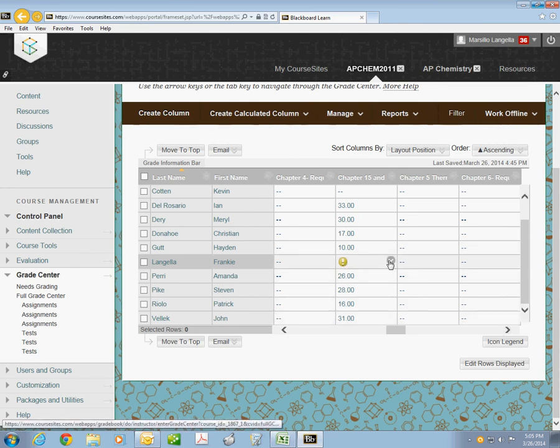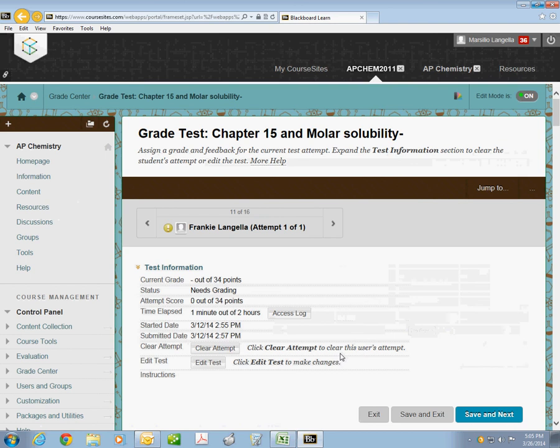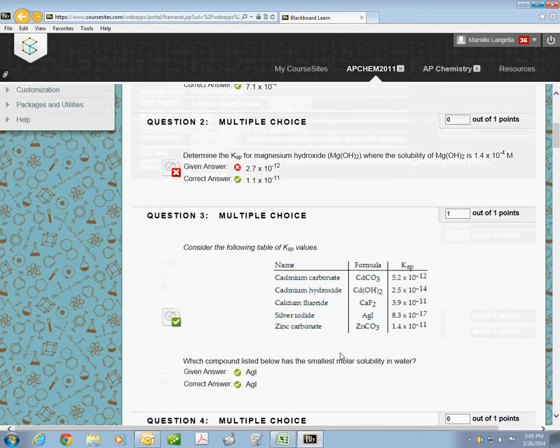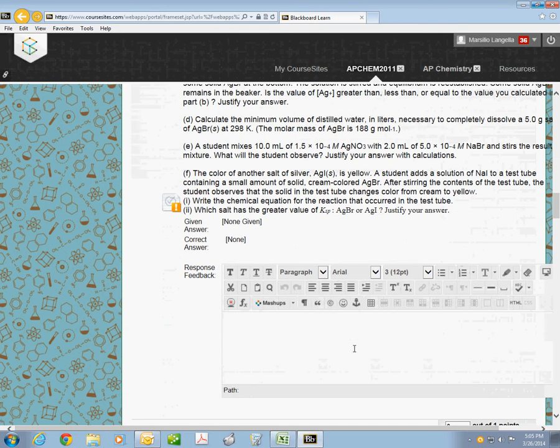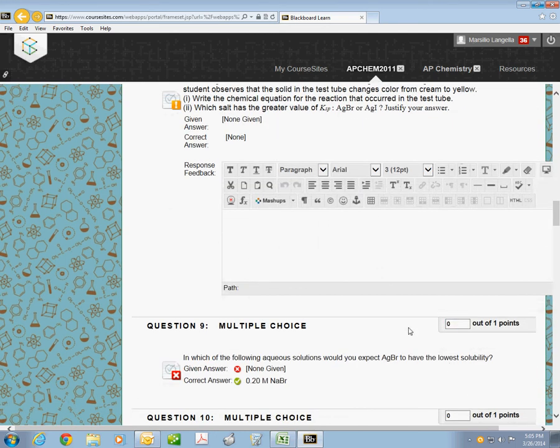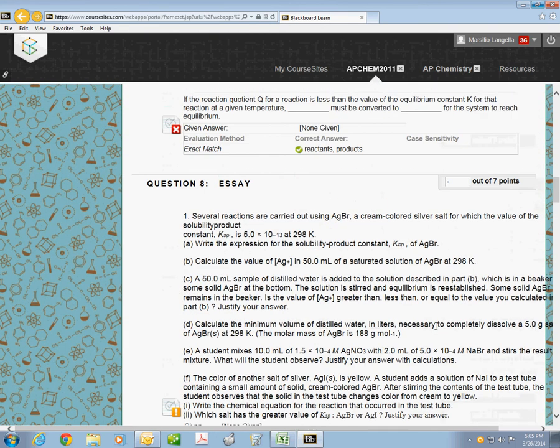Here's an example. If you give a quiz that has some sort of free response, you would have to click that in order to give yourself the option to evaluate his free response. So say I want to grade this free response that he gave the answer here. This is where I would put my feedback and then give him a point value. And then I'll give the point value up here at a 7, and that will be incorporated into his grade.